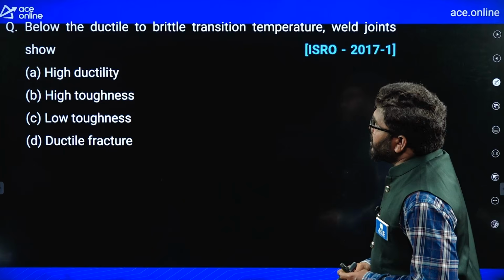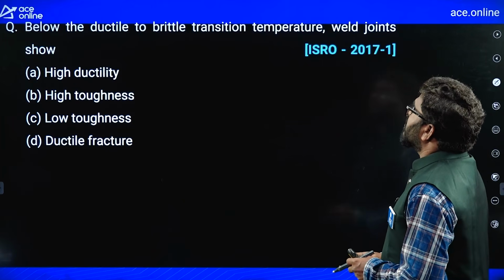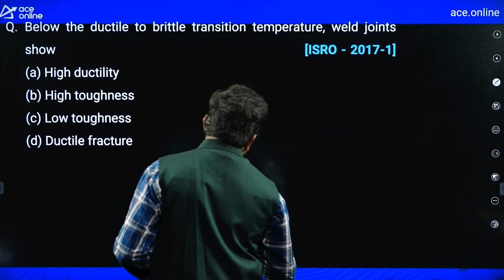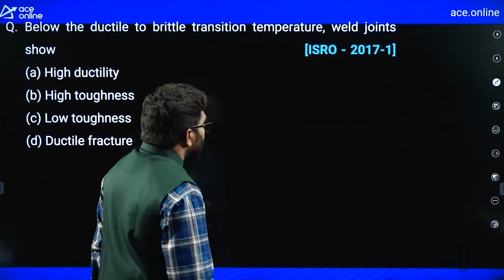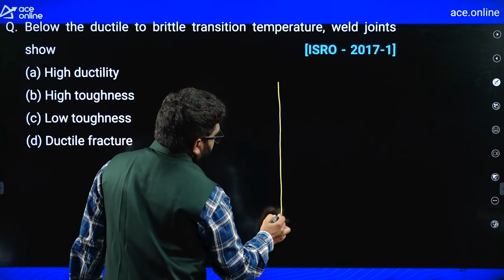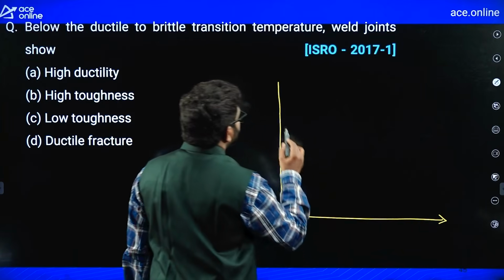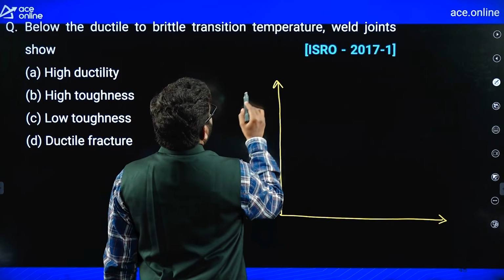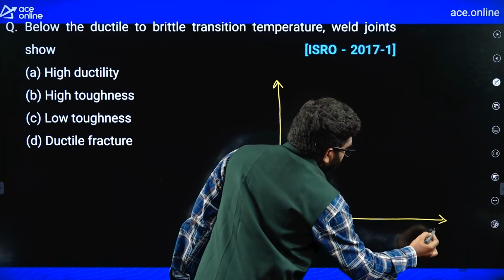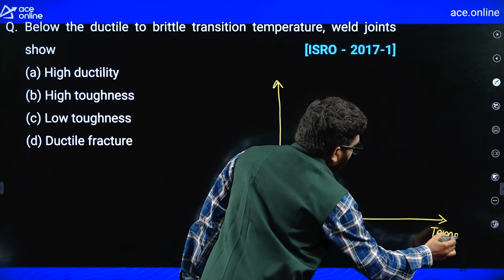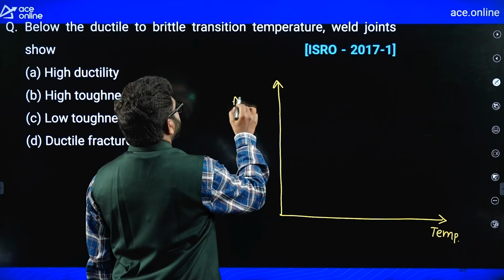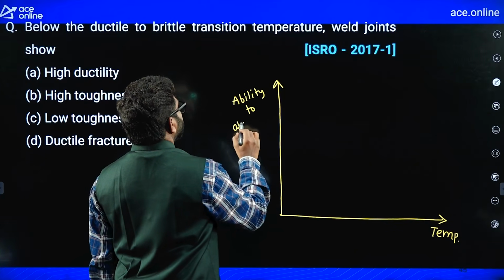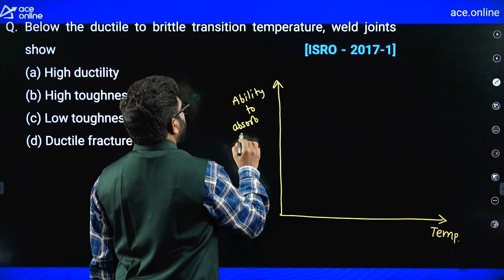Next, below the ductile to brittle transition temperature, the weld joints show. Now listen carefully. I'll explain the ductile to brittle transition phenomenon. Let us consider the x-axis represents temperature, and the y-axis represents the ability to absorb impact energy.